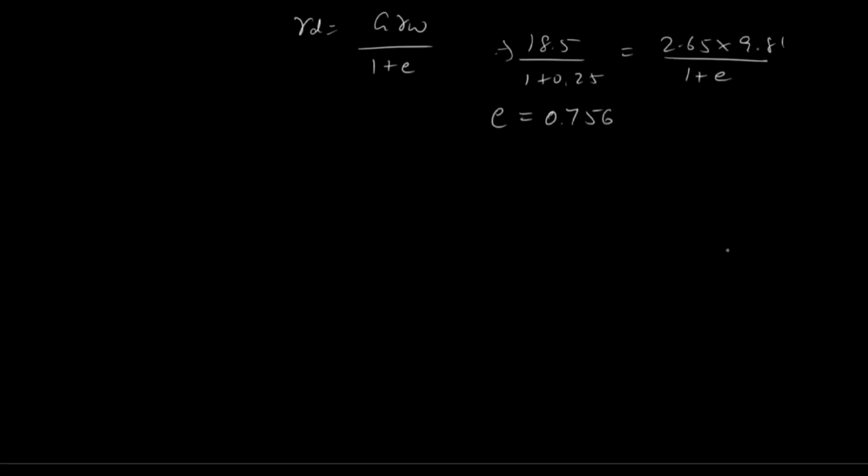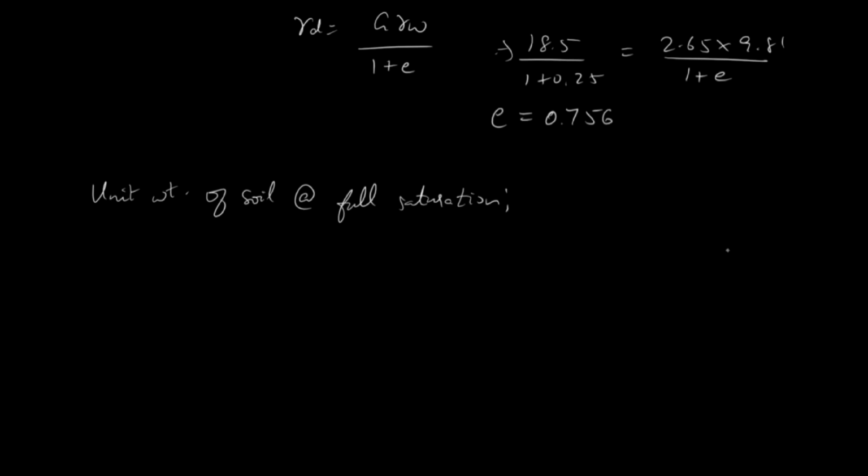Now, they have asked us to find out the unit weight of soil at full saturation.